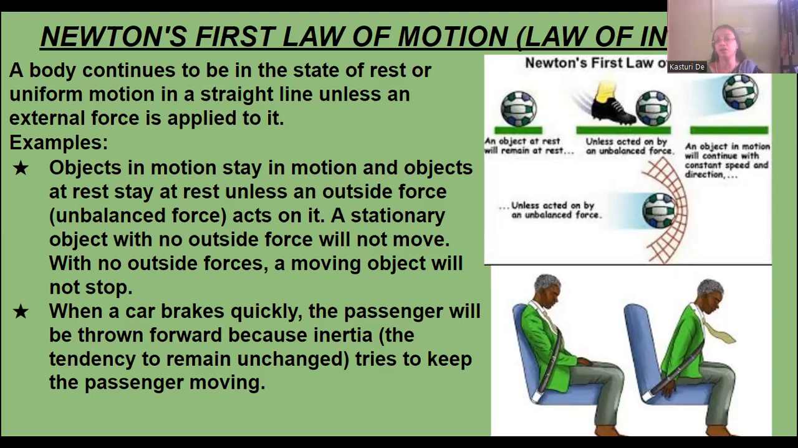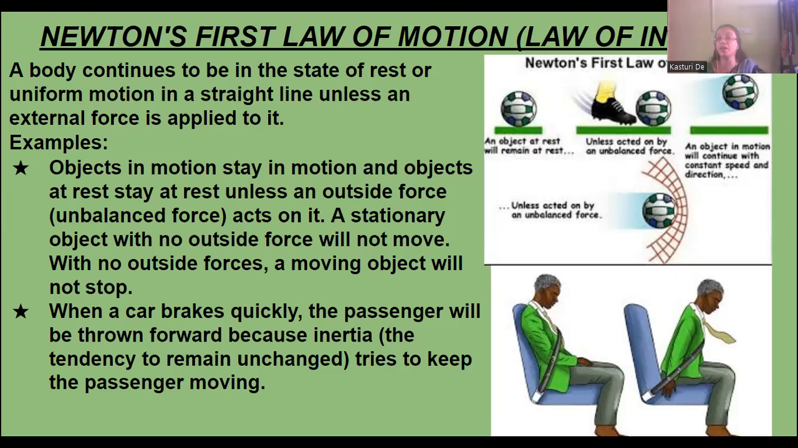When the car's brakes are applied, the car stops. At that time, the base of the car has stopped, so the lower portion of the body has stopped. But the upper portion of the body is still moving with the movement of the car. So when the lower portion has stopped and the upper portion is still moving, it will move forward because the car was moving forward. So it has a tendency to fall forward. Okay. So this is an example of the first law of motion.